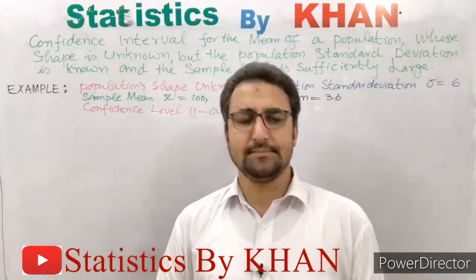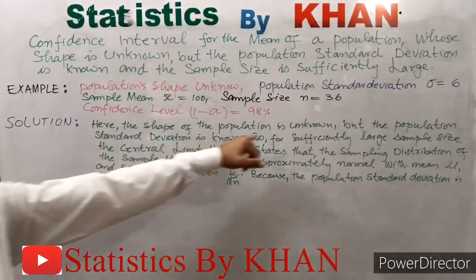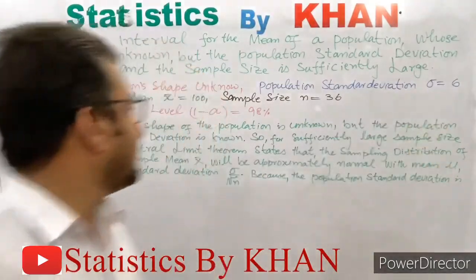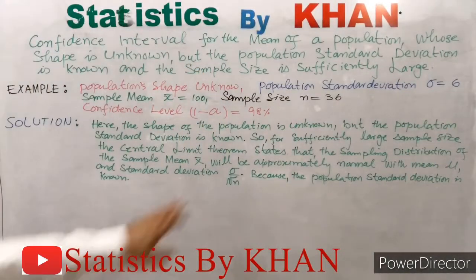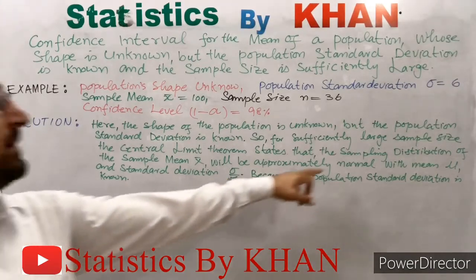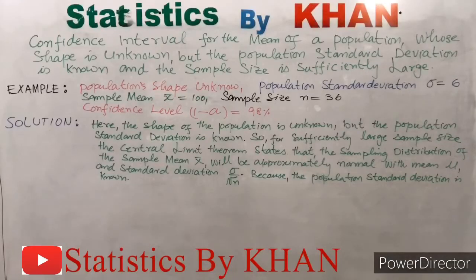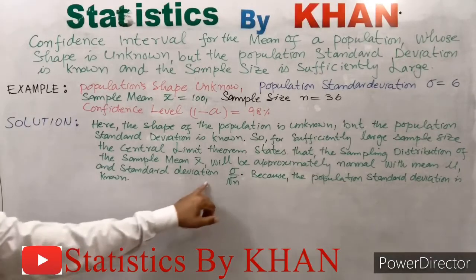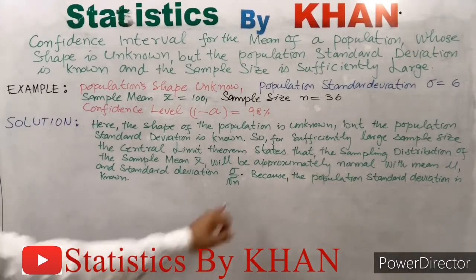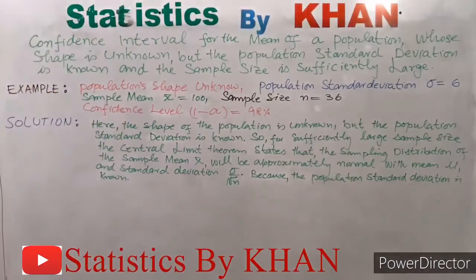So let's proceed. Here the shape of the population is unknown, but the population standard deviation is known. So for sufficiently large sample size, the central limit theorem states that the sampling distribution of the sample mean x bar will be approximately normal with mean mu and standard deviation sigma over under the root n, because the population standard deviation is known.